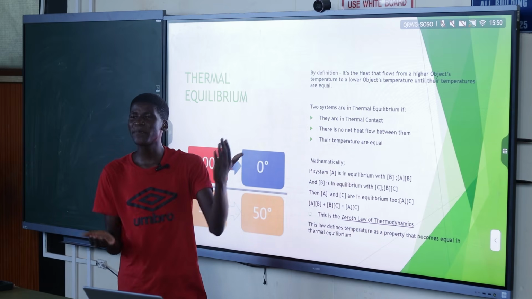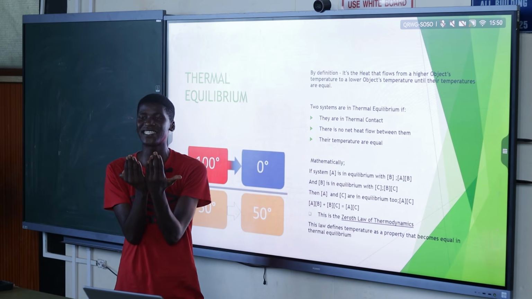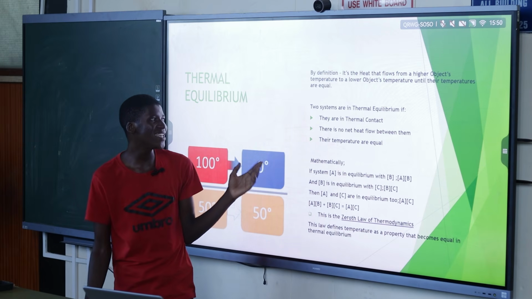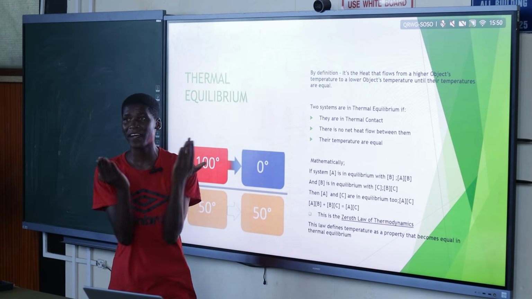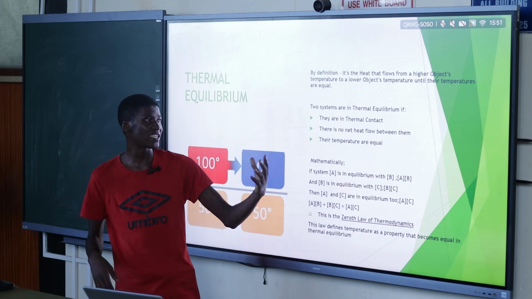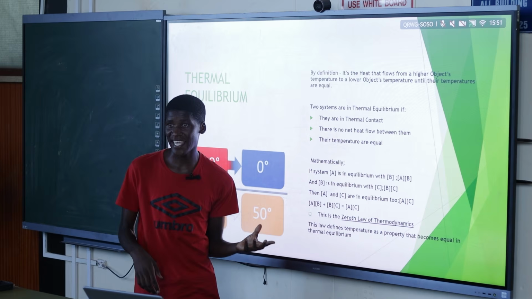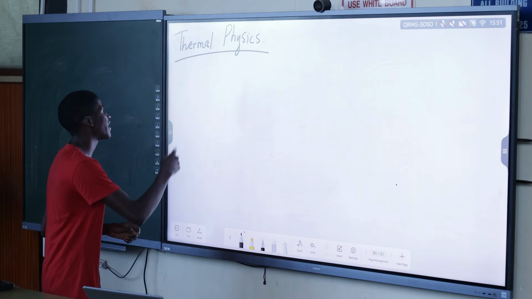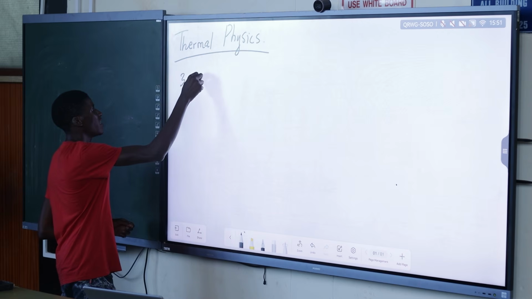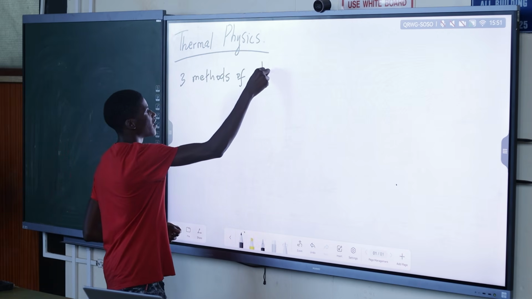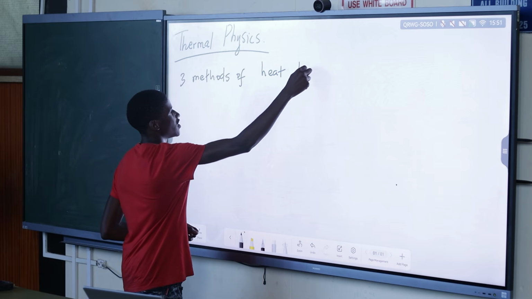Thermal contact doesn't really mean they must touch each other physically. Physical contact and thermal contact are not the same thing, because heat is not only transferred via physical contact. Heat can be transferred via the air. So we can say that we've got three methods of heat transfer.